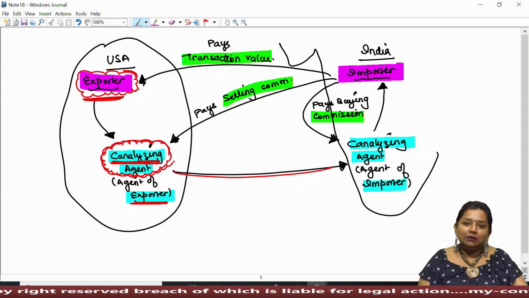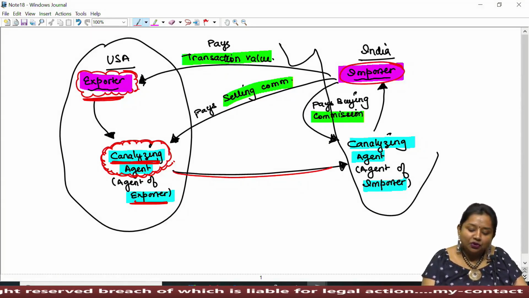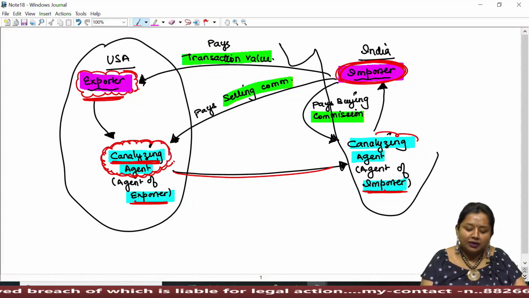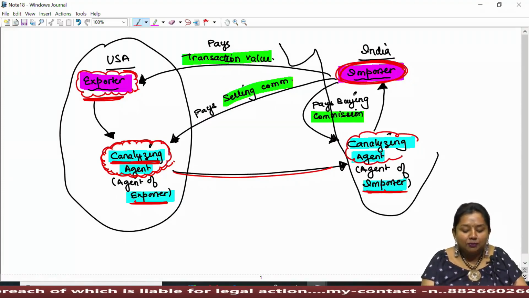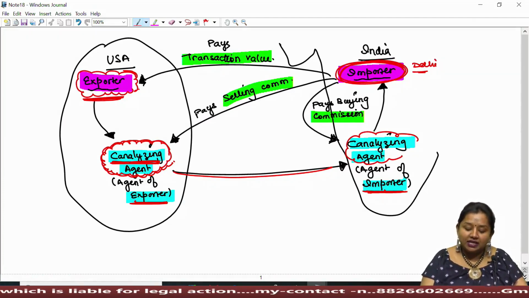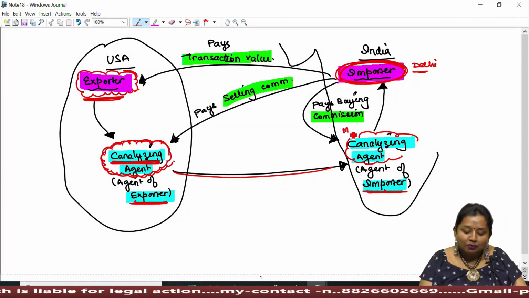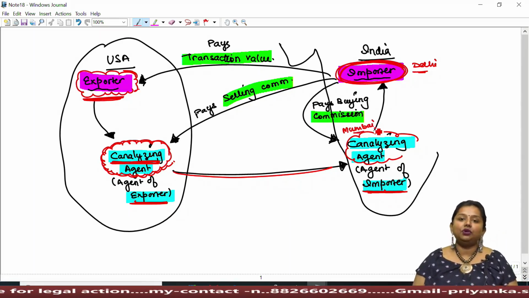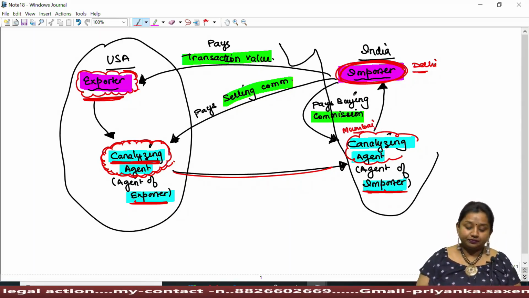And parallelly, it may be possible that the importer located in India appoints his agent in India only. Say, the importer is located in Delhi, but he couldn't reach a coastal area such as Mumbai. So at Mumbai port, he authorized an agent to import goods on his behalf.